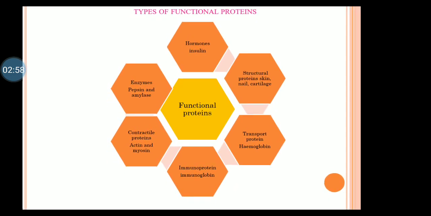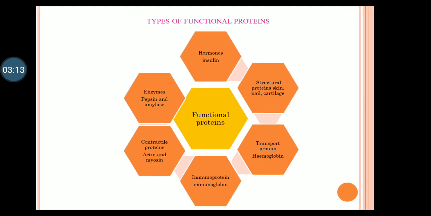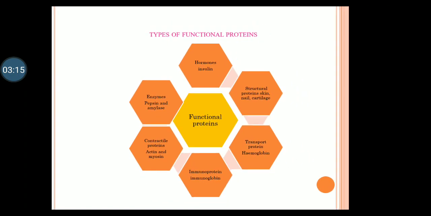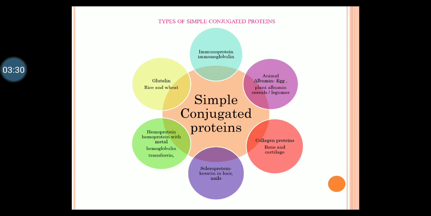Some proteins act as transport proteins. They carry something, for example hemoglobin, which carries oxygen throughout the body cells. Some proteins act as immunoprotective proteins, for example immunoglobulin. Some proteins act as contractile proteins. They help in the movement of body organs, for example muscle proteins such as actin and myosin. They are present in the muscles and nerves. And some proteins act as biocatalysts, bioactive substances. They are called enzymes, for example pepsin and amylase.